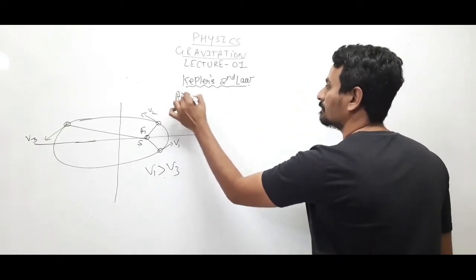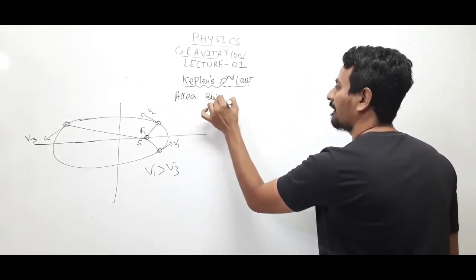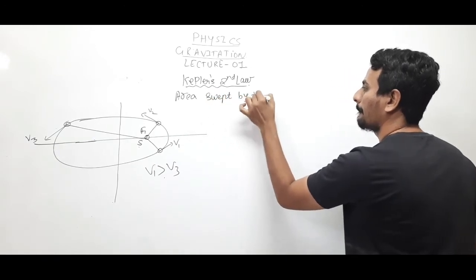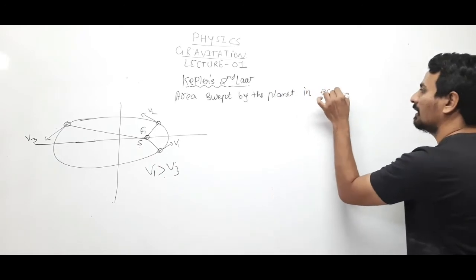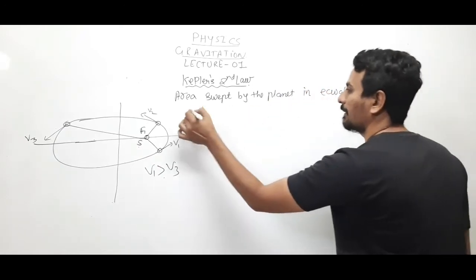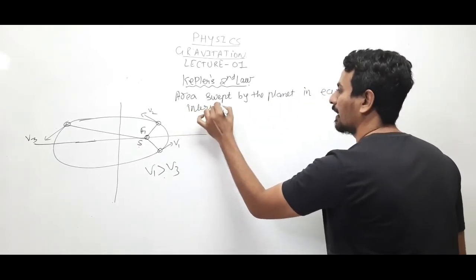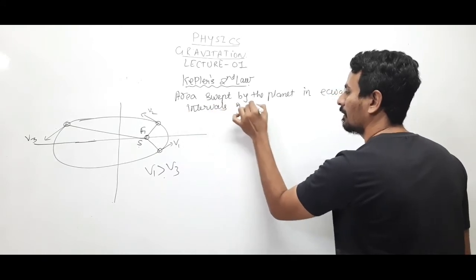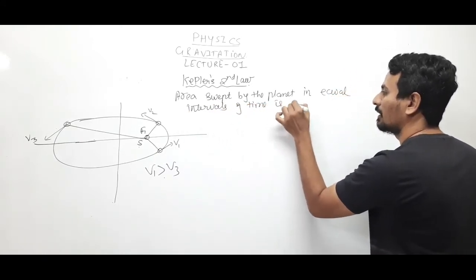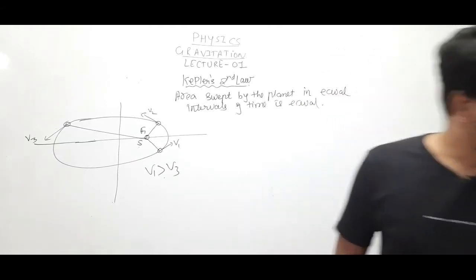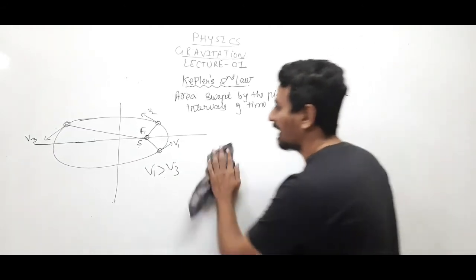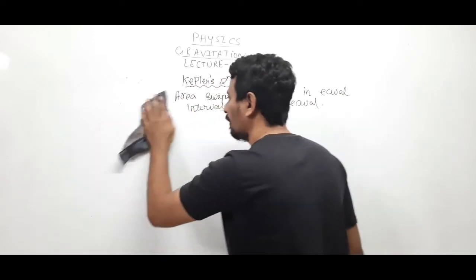Area swept by the planet in equal intervals of time is equal. So what does Kepler's second law mean? We'll understand that, and we'll also prove this second law.